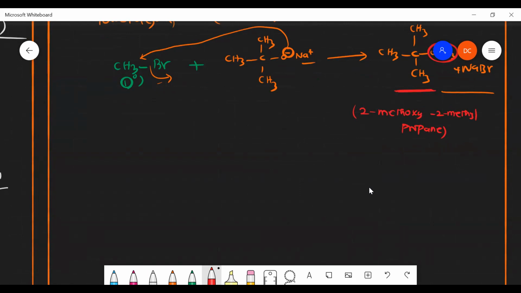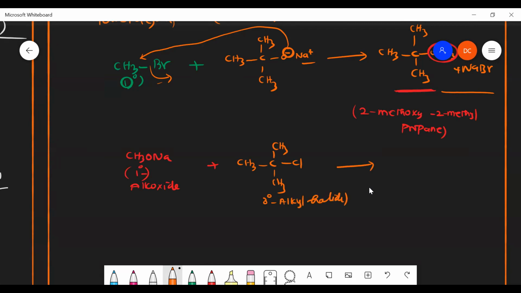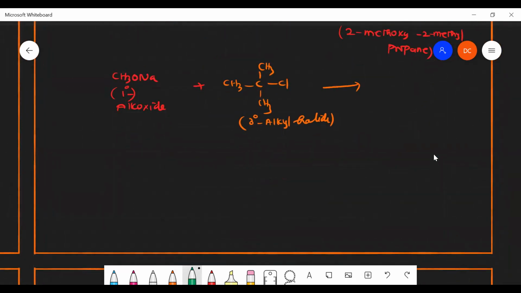Suppose I take the opposite: a 1 degree alkoxide, CH3ONa, and a 3 degree alkyl halide, CH3, CH3, here also CH3, here Cl. This is a 3 degree alkyl halide. Now what kind of reaction will happen? Elimination reaction. Why is elimination reaction taking place?